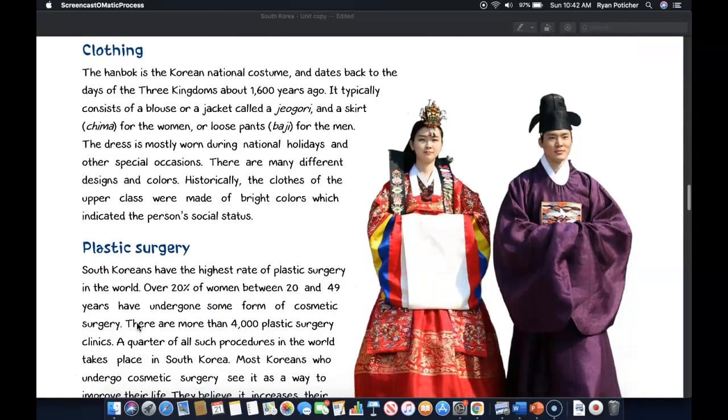Clothing. The hanbok is the Korean national costume. It dates back to the days of the Three Kingdoms about 1,600 years ago. It typically consists of a blouse or jacket called a jeogori and a skirt, chima, for the women, or loose pants, baji, for the men. The dress is mostly worn during national holidays and other special occasions. There are many different designs and colors. Historically, the clothes of the upper class were made of bright colors, which indicated the person's social status.